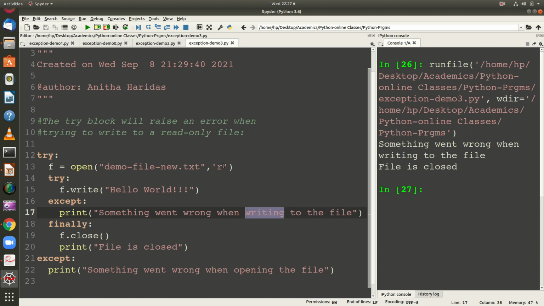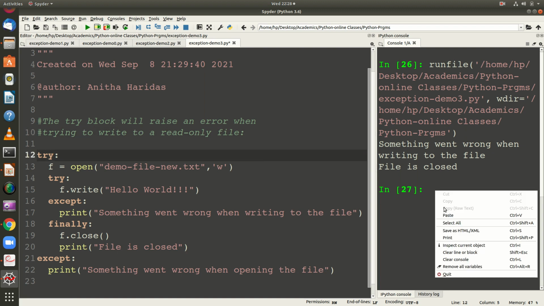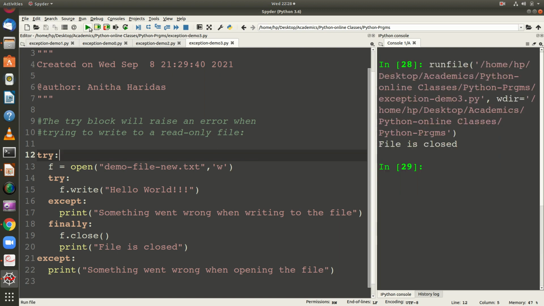Now I'm not going to raise an exception. So I am going to open it in the write mode itself. When you open it in the write mode, obviously it is not going to have any error while trying to write to this particular file. So now I'm going to execute this program. This part you can omit, because I'm trying to open it in the write mode. I clear the console, I execute it, and it executes this and it executes this also. Then it says there is no error.